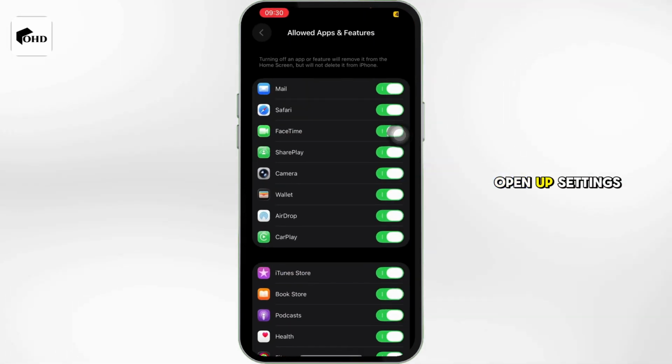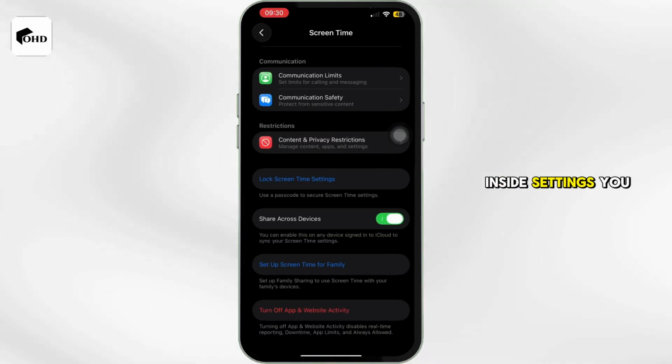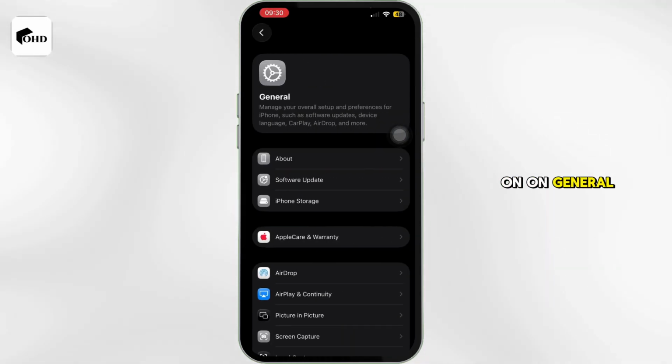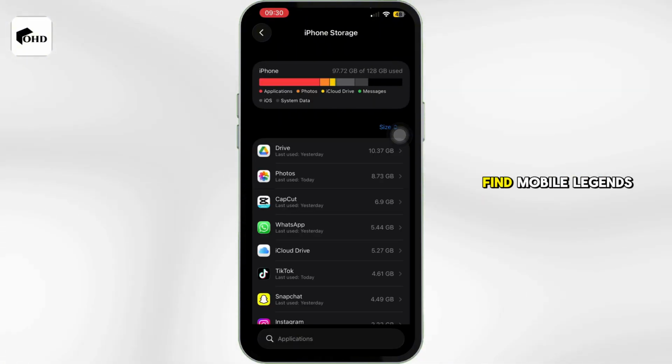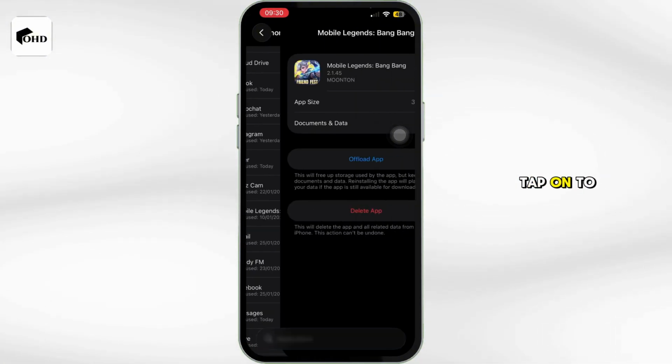After that, simply open up settings. Inside settings, you need to go and simply tap on general. Scroll below again, tap on iPhone storage. Then inside here, find Mobile Legends application and then tap onto it.